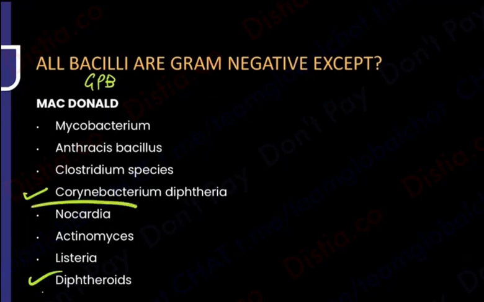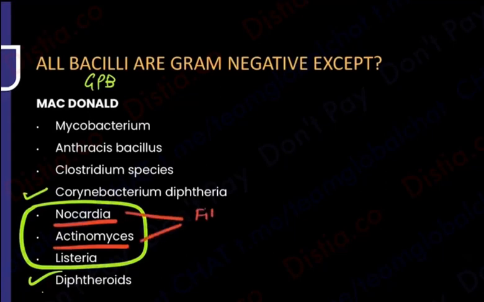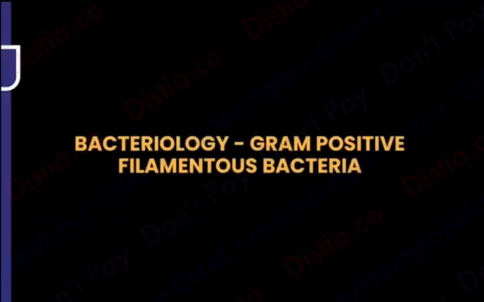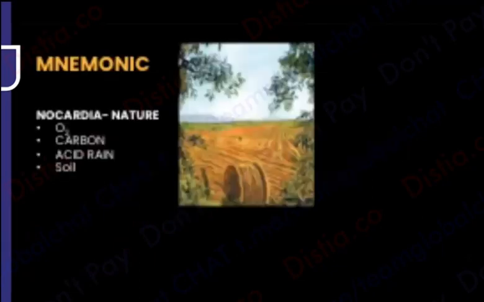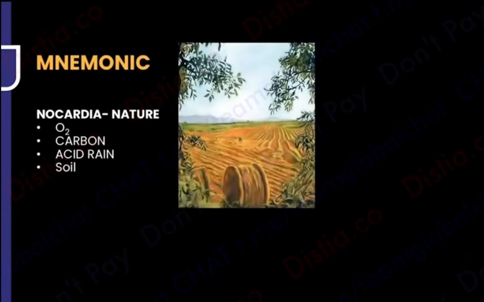they include these three: Nocardia, Actinomyces, Listeria, of which Nocardia and Actinomyces will be taken together because they come under the filamentous organisms. Now, before I start with these gram-positive filamentous organisms, like I told you, Nocardia and Actinomyces, I want to tell you a nice little story. Seems to be something like what we used to read in our storybooks. This is nature. You will be learning Nocardia as nature.